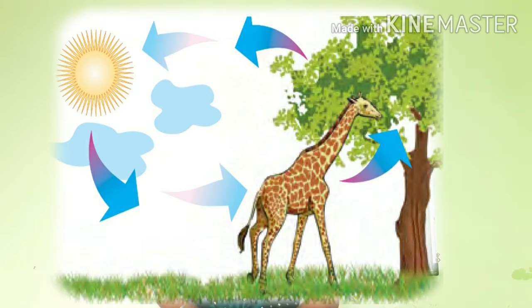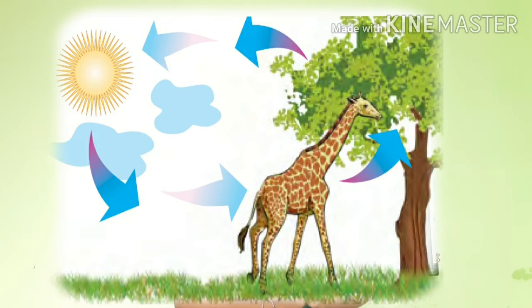So here they are telling us microorganisms living in the soil help the process of decomposition of plant residue, dead animal, excreta, etc. As a result, substances that help the growth of plants are formed and get added to the soil. Plants use them for their growth.